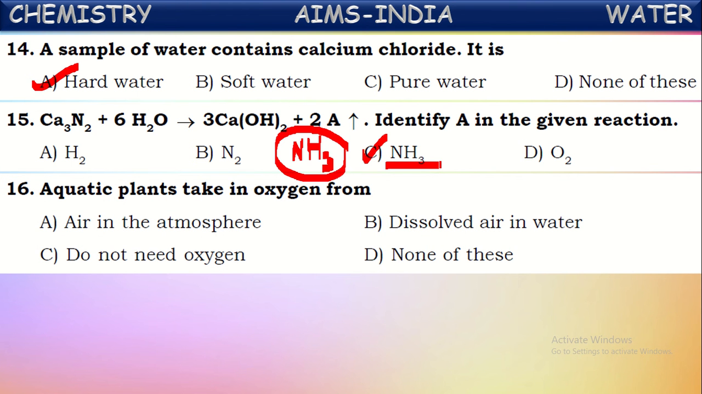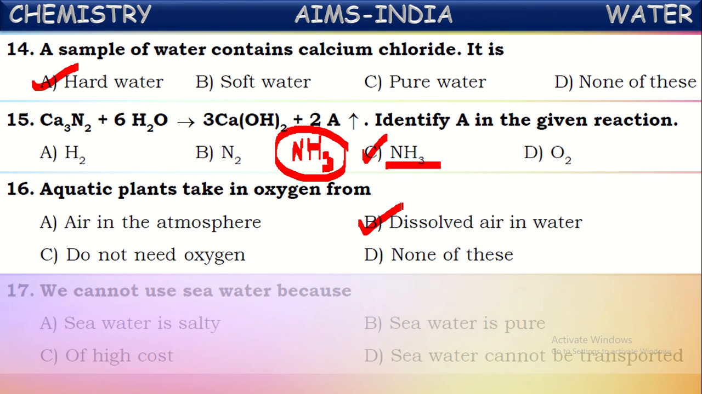Aquatic plants take in oxygen from where? Where do these aquatic plants take oxygen gas? Do they come out for breathing oxygen? No. Those aquatic animals and plants won't come out for breathing or for the respiration process. They take the gases which are dissolved in the water. So even aquatic plants take oxygen gas which is already dissolved in the water, dissolved air in the water. Okay. Next,